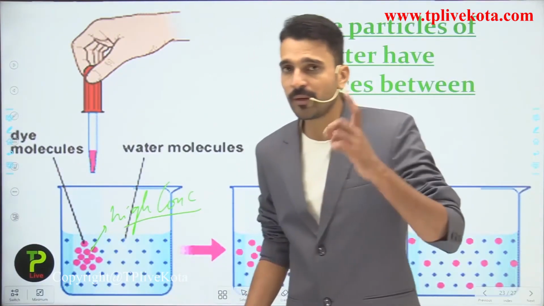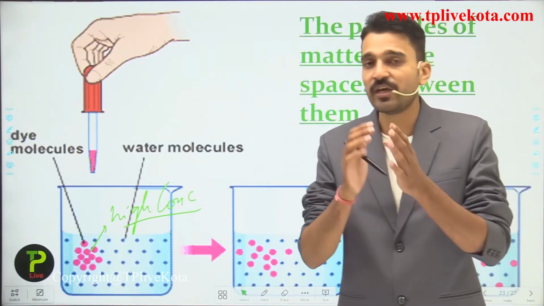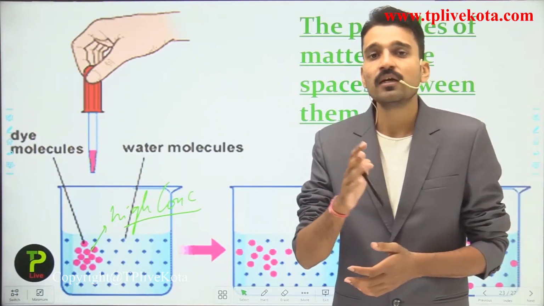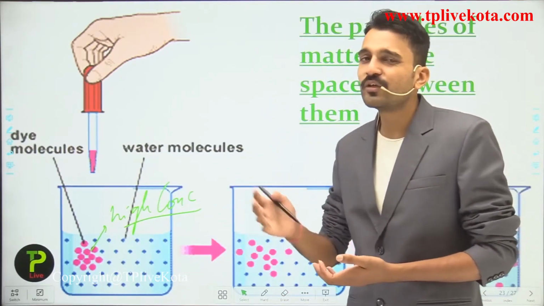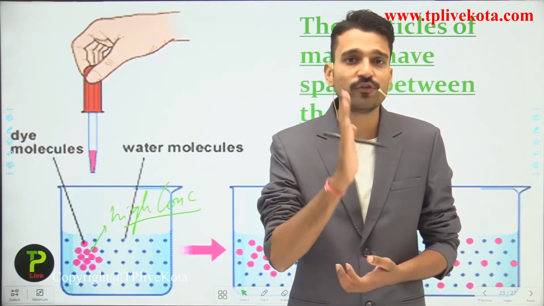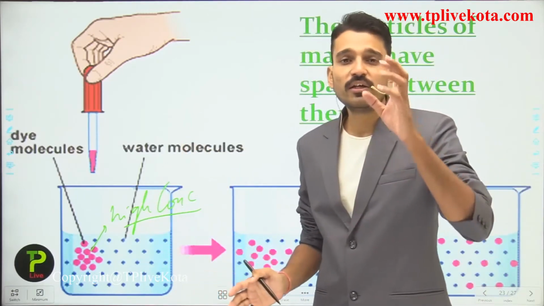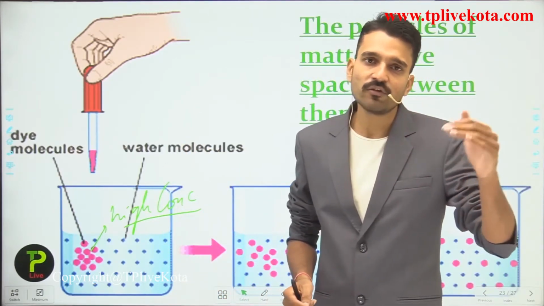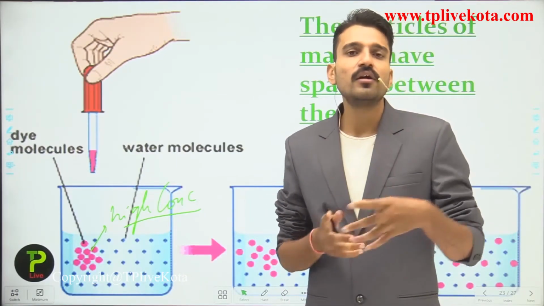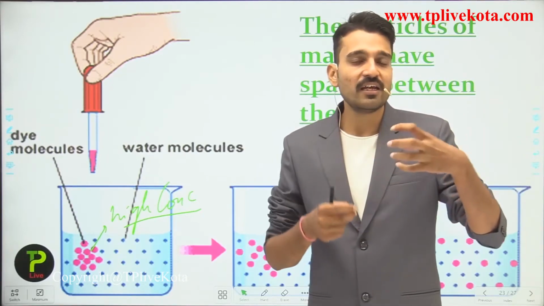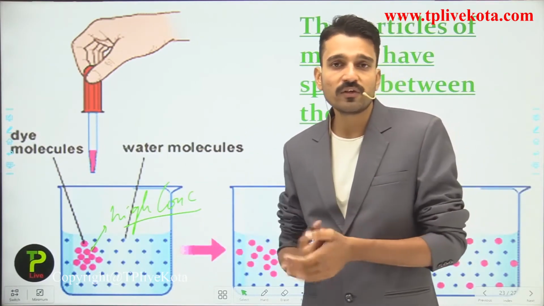Students, remember one thing, here we are using this rod for stirring. If we had not used the stirring, the dye would still have diffused into the water. We are simply using it to increase the rate, or the speed, of diffusion. But if you had not used it, the diffusion would have occurred as it was occurring earlier. So the diffusion process is a spontaneous process in which the particles diffuse from the high concentration region towards the low concentration region.